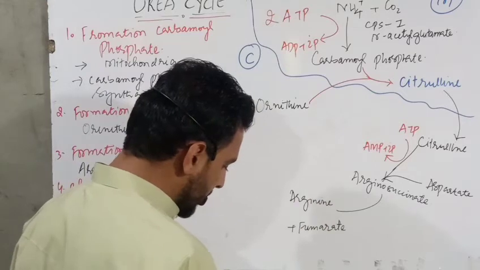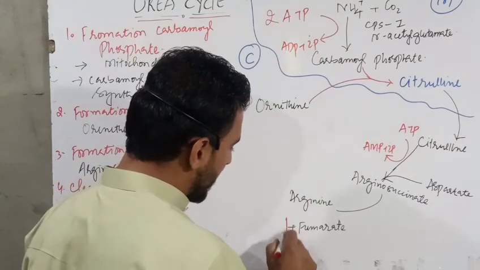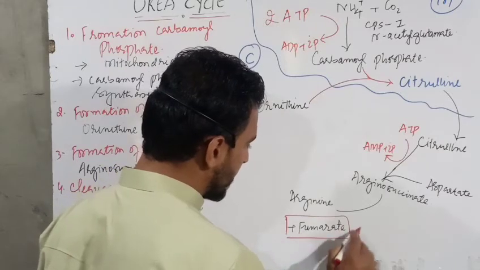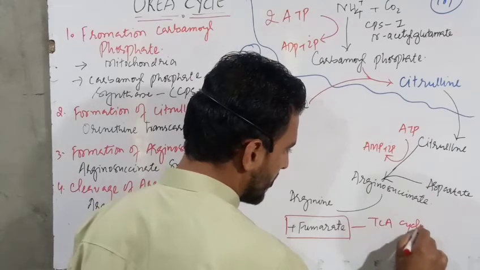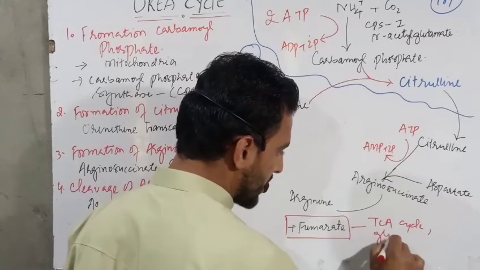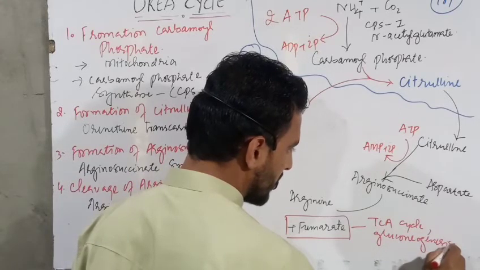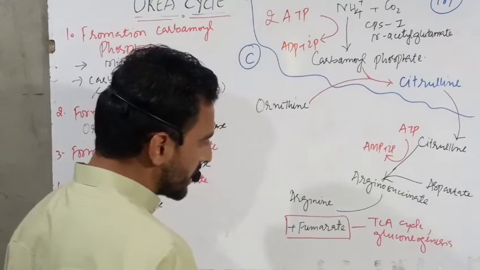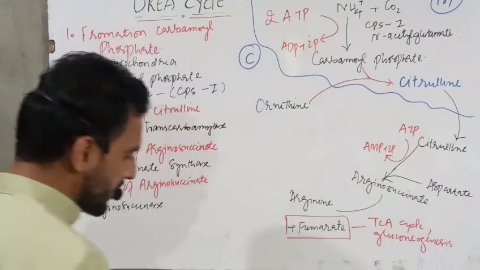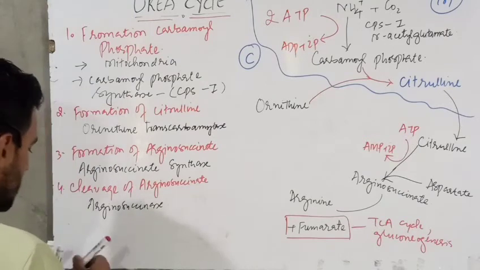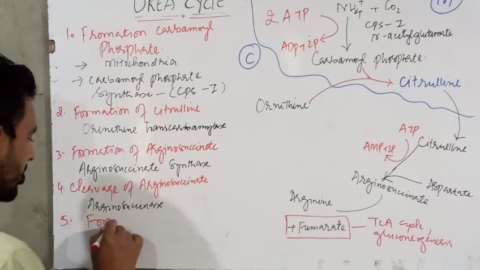Now this fumarate is directly linked with the TCA cycle and gluconeogenesis. Only the arginine moves ahead. Here is the next and last step, the last reaction, the formation of urea.